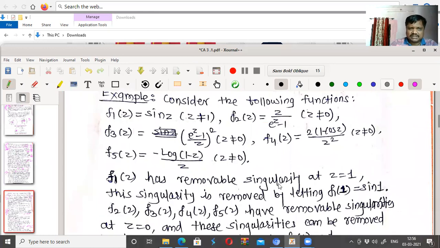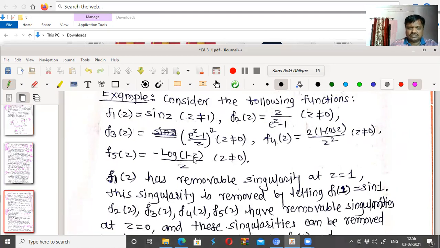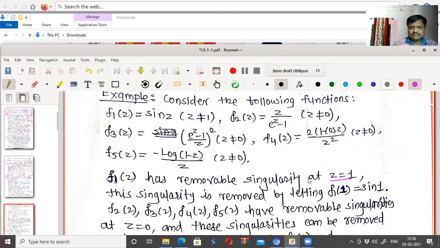We have some more examples. f1 of z equal to sine z for z not equal to 1. f2 of z equal to z upon e to the power z minus 1 for z not equal to 0. f3 of z equal to e to the power z minus 1 upon z whole square, z not equal to 0. So f1 of z has a removable singularity at z equal to 1, because at z equal to 1 we are not given what the function is.